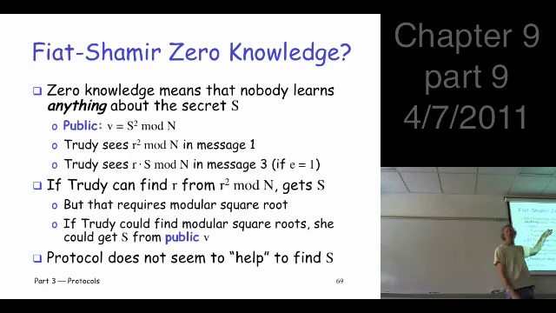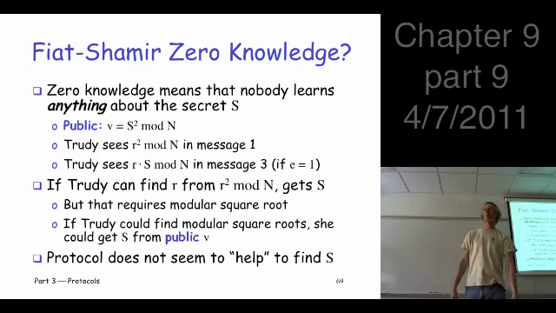Okay, but Trudy gets to see R squared. That always comes in message 1. And if E is equal to 1, in the third message, she gets to see R times S. Well, that's a lot of stuff, right? You get S squared, you get R squared, you get R times S. Why can't I get S from those things?